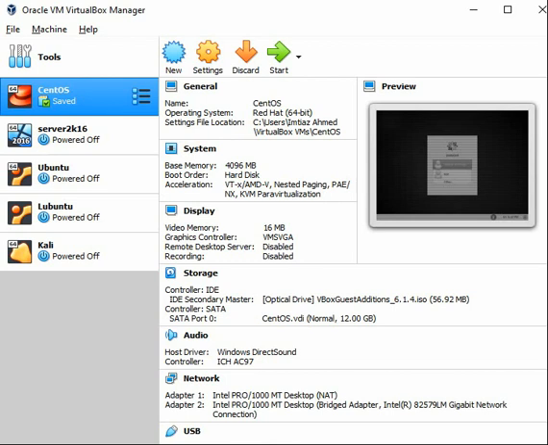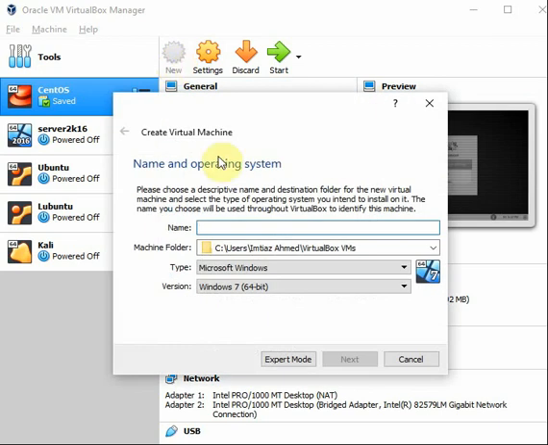Hello guys, in this video I'll show you how to install CentOS 8 as a virtual machine using VirtualBox. So let us start. Launch the VirtualBox and go to New. Give any name to the machine, for example CentOS 8. Wherever you want to save it, you can save it.